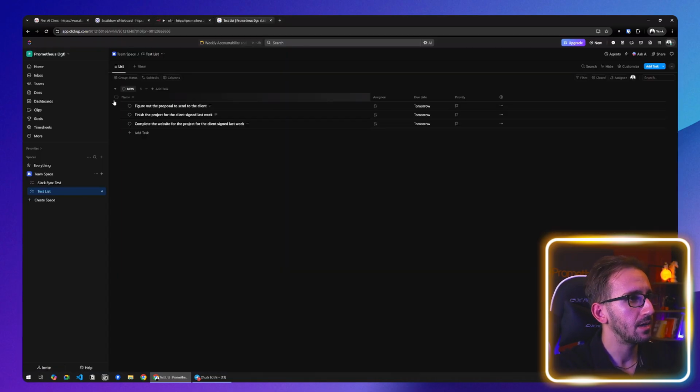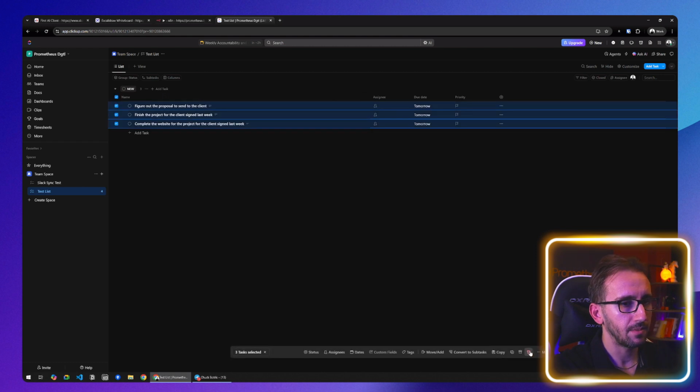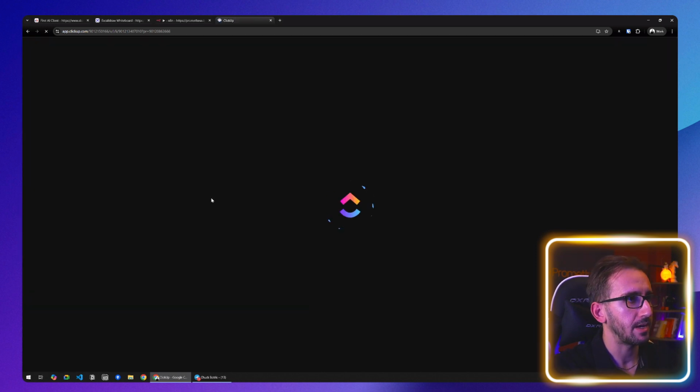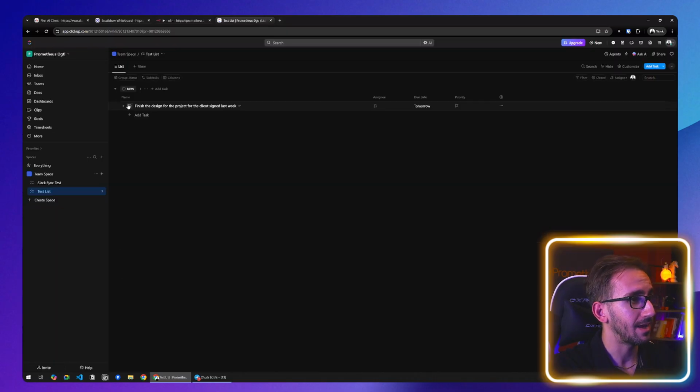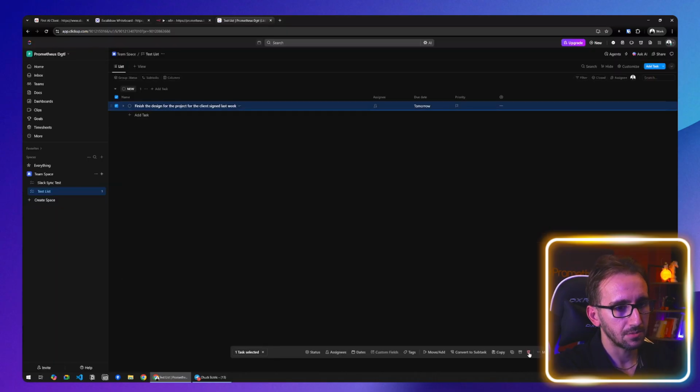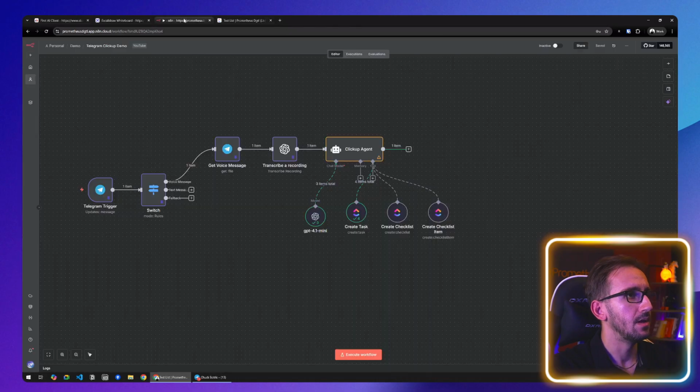So let's save this. Let's go back to ClickUp and delete everything. And also I'm gonna refresh the page. You see, yeah, I don't know if you managed to see it, but I have one task that I didn't delete. So I'm gonna delete it now. I'm gonna go back to n8n and start the agent and see what happens.